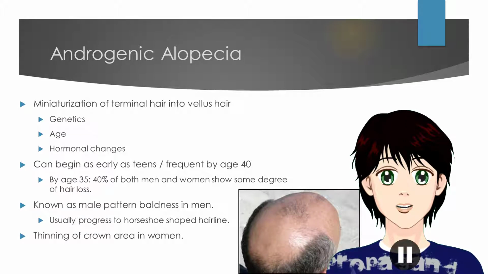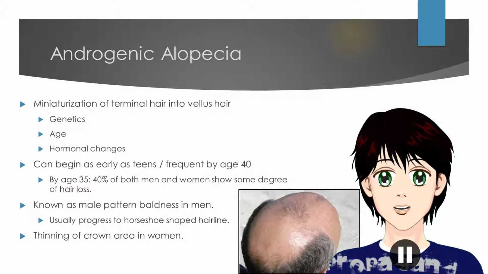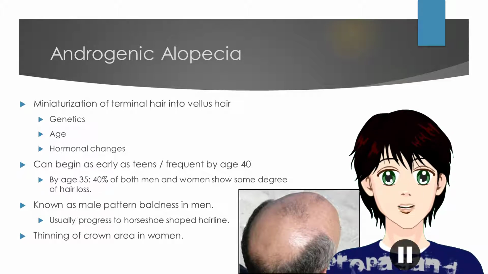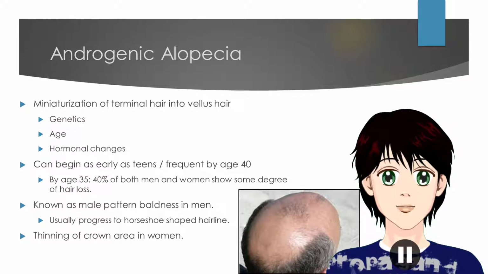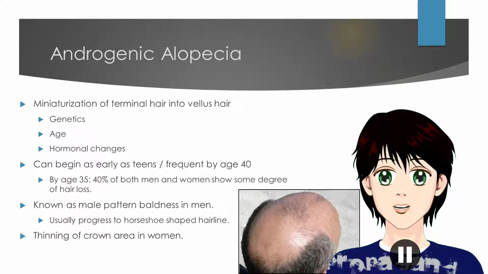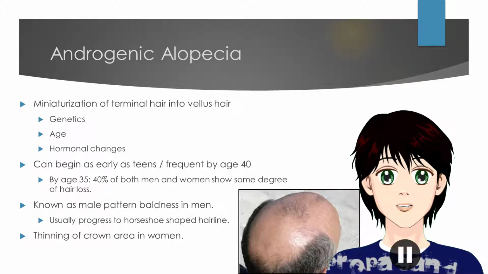The first is known as androgenic alopecia. Androgenic alopecia is the miniaturization of terminal hair into vellus hair. Androgenic alopecia can be caused by genetics, age, and hormonal changes. Androgenic alopecia can begin as early as the teen years, but is more frequent by the age of 40. By age 35, almost 40% of both men and women will show some degree of hair loss.